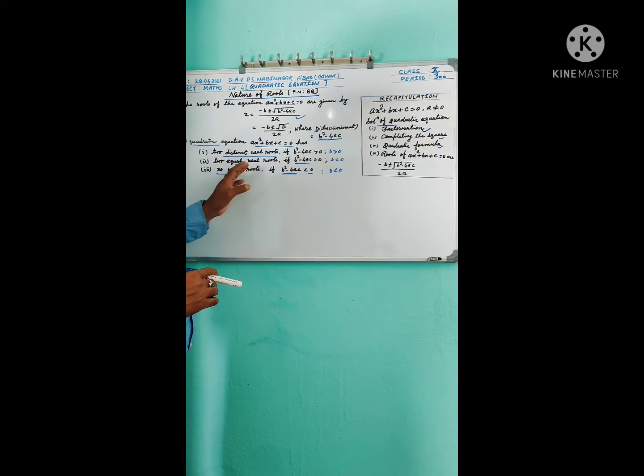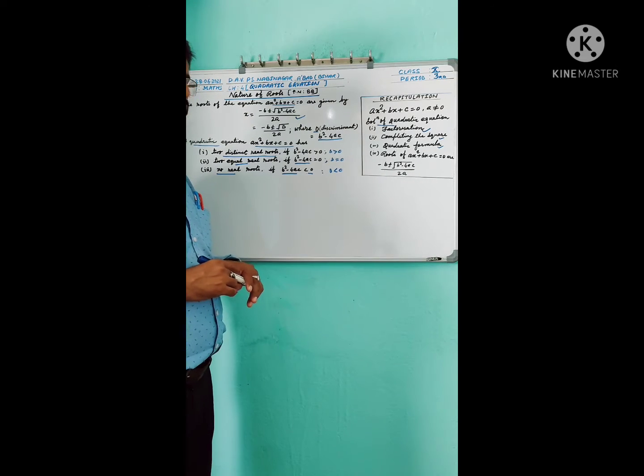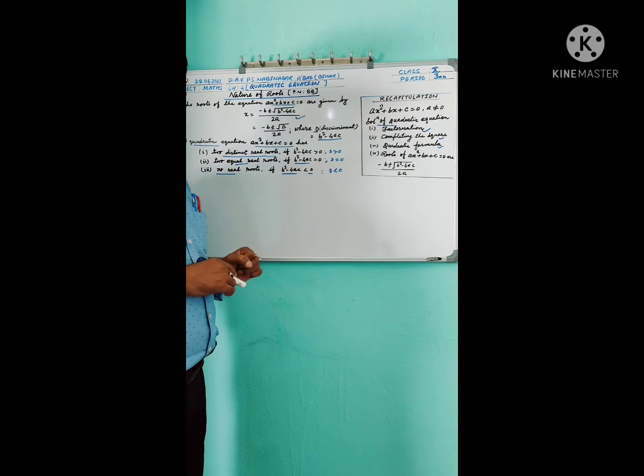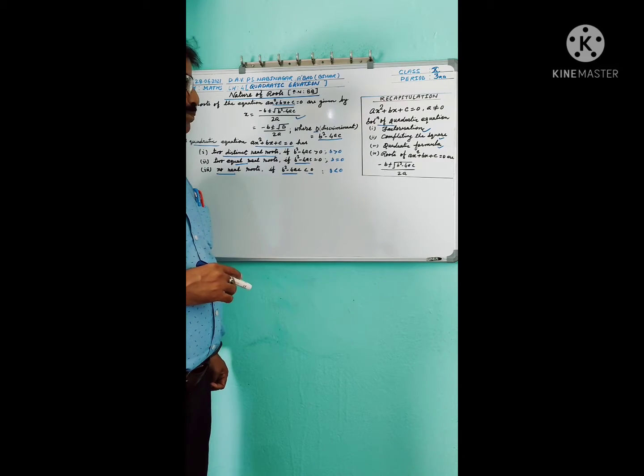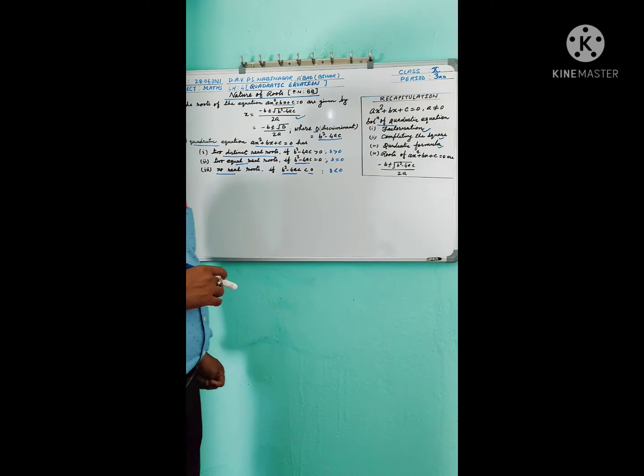So these are the nature of roots, and I am going to start exercise 4.4. So, let us move towards the topic.